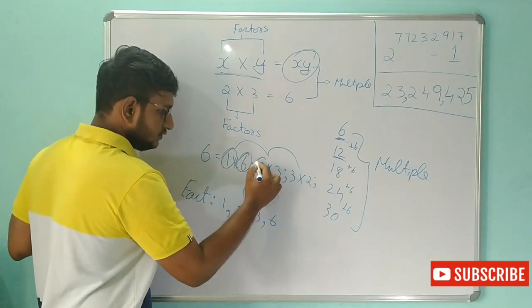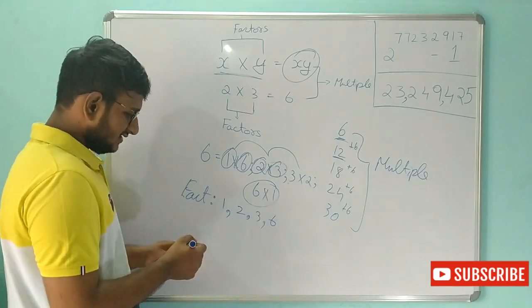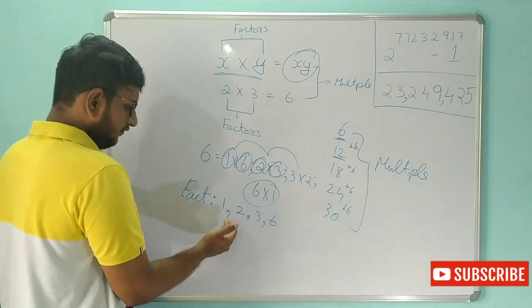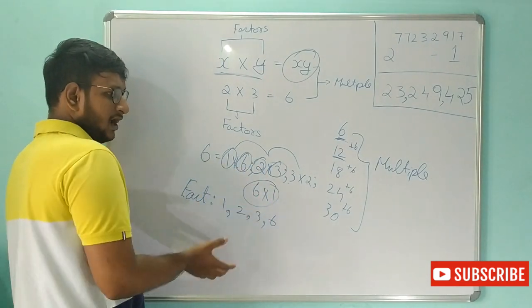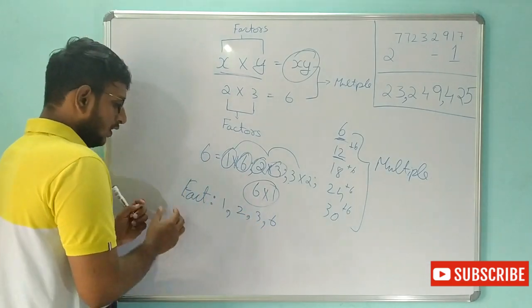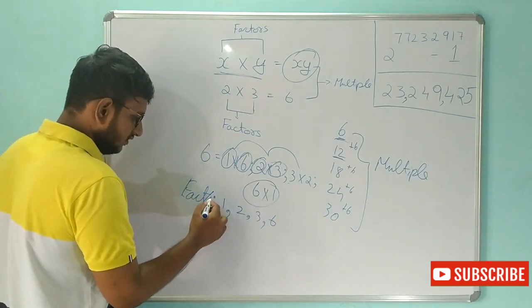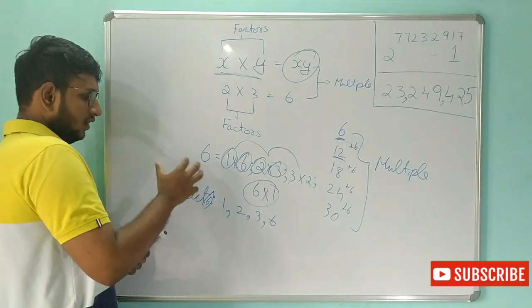The other numbers are just a repetition of these numbers, right? So 1, I have written 1 over here as well, so I am not going to take it 2 times, I am just going to take it as 1. So what is the factor of 6? Then 1, 2, 3 and 6. Okay, so this is what a factor is.